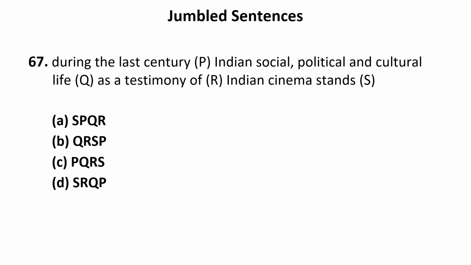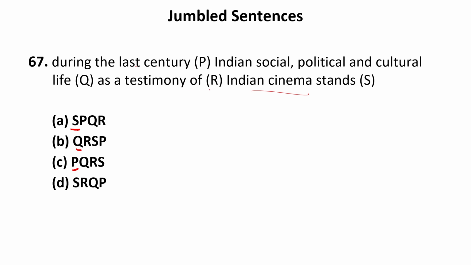During the last century, as a testimony of Indian social, political and cultural life, Indian cinema stands. Now here the sentence is beginning either with S, Q or P, not with R. If I begin the sentence using S, Indian cinema stands during the last century, Indian social, political, and cultural as a testimony of, it is not making any sense.